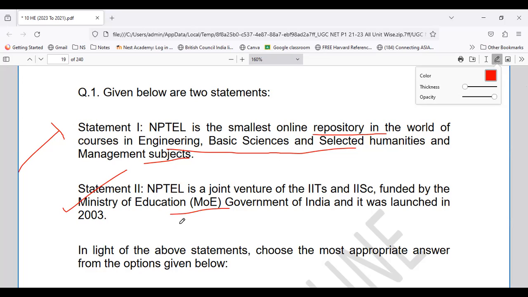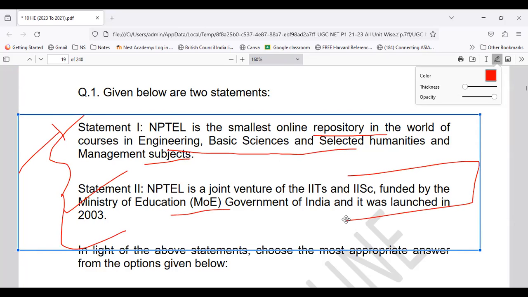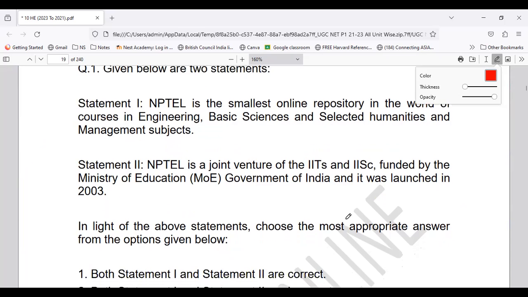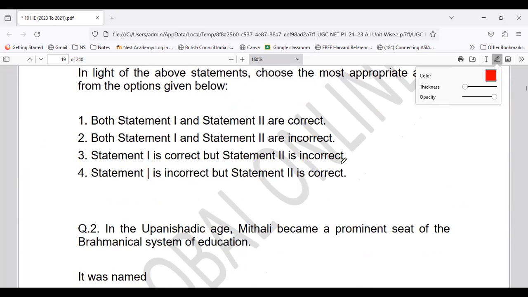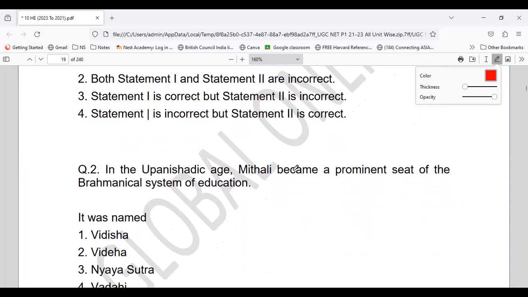So coming to the second statement, it stands to be correct. So if you see the options given below, your statement 1 is incorrect and statement 2 is correct. So this is what your right option is. Okay, now coming to the next question.